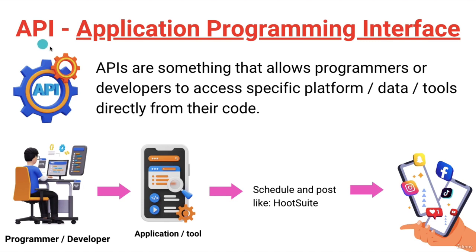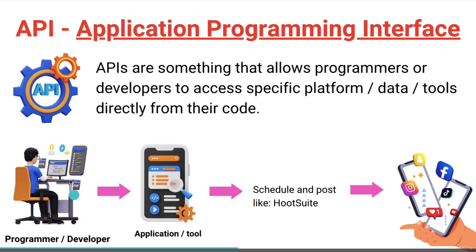So that you can understand the concept of API and how we can make money with it. For example, here we have one programmer or developer. They do lots of coding, and these are the people who create different types of tools for their projects. Here we have one person, and he wants to create an application or tool. The purpose of creating this application or tool is to automate things.